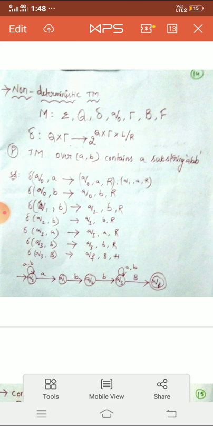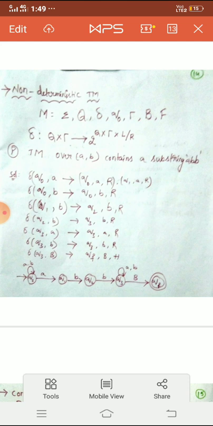In order to better explain the concept, here I have taken one example, that is accepting a string that has a substring abb. Observe the finite automata I have drawn. Initially you are in the state q0. Any combination of a or b is accepted, then whenever it observes the symbol small a, it must be followed by small b, that is from q1 to q2, then it must be followed by b, q2 to q3.